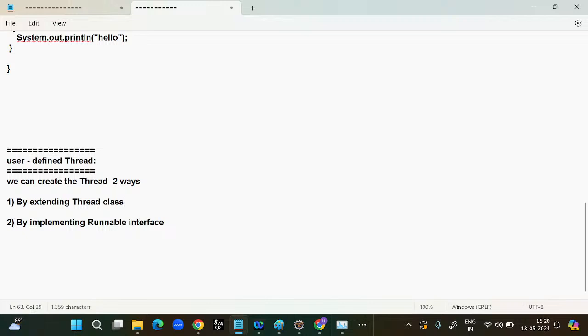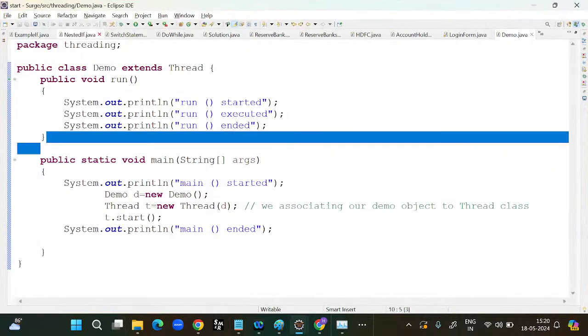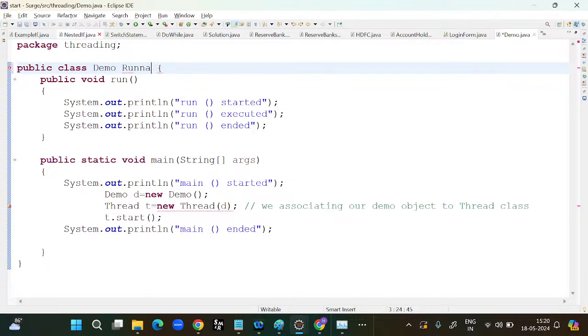So they will ask which way is the recommended. I would say implements Runnable interface.